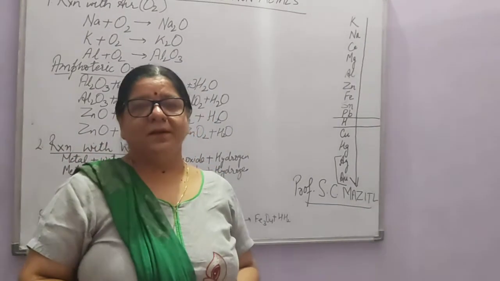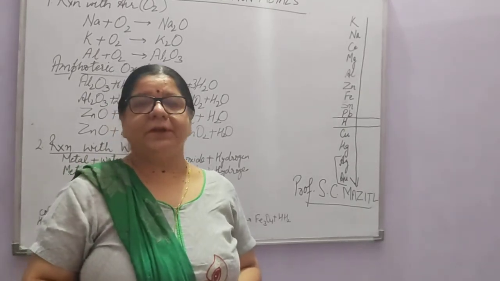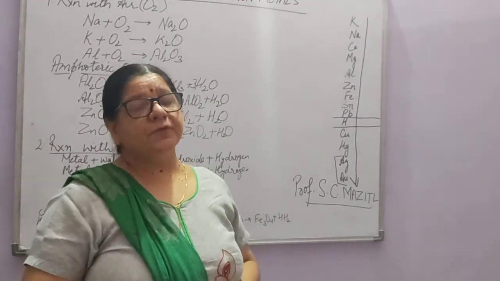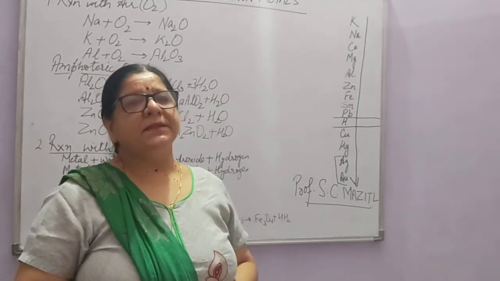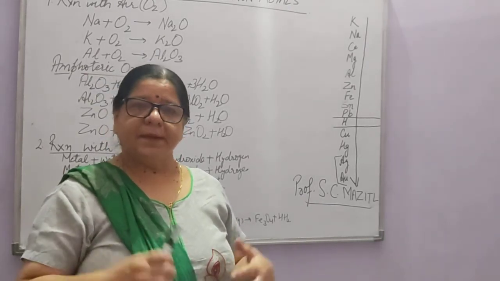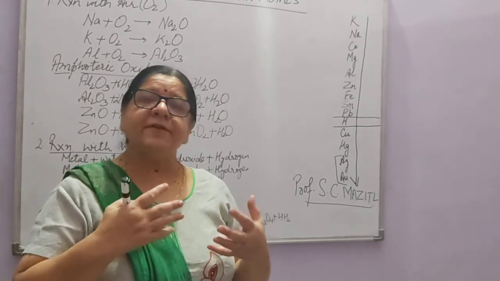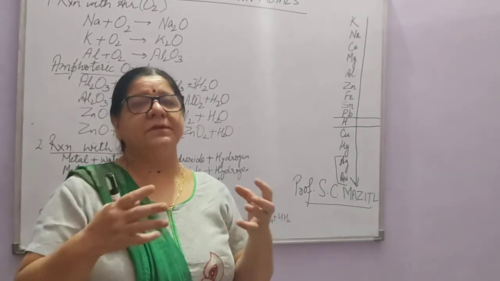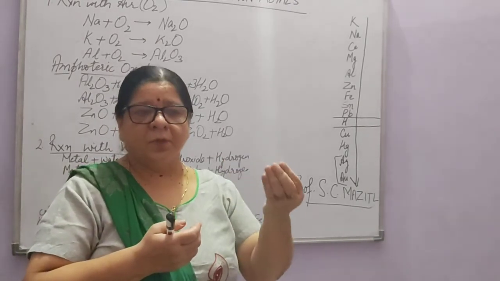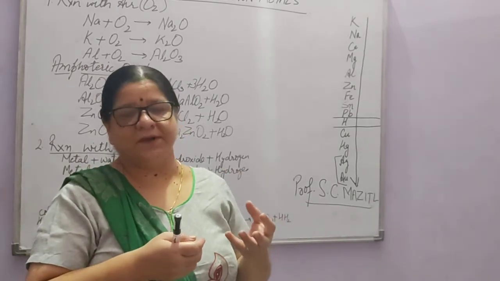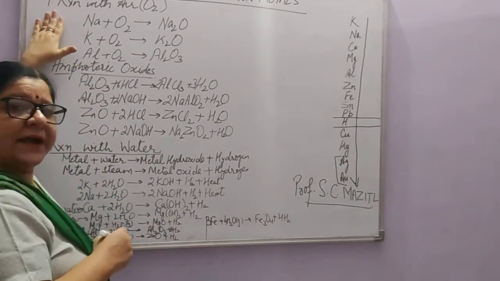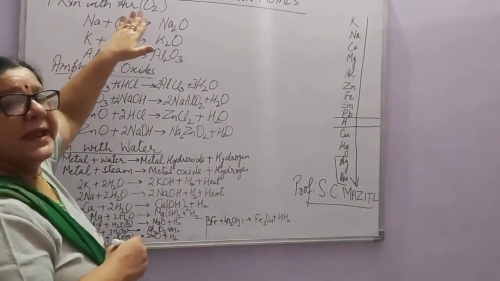Good morning everyone. We'll continue with the chapter metals and non-metals. We did the physical properties last time and this time we are going to start with the chemical properties. Chemical properties means how they react with other substances, like reaction of metals with oxygen or with water, with acids, etc. So first of all, we'll start with the reaction of metals with air.